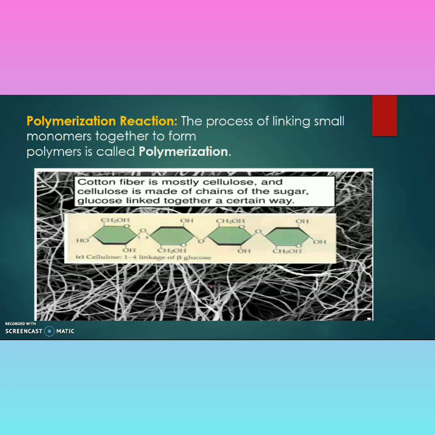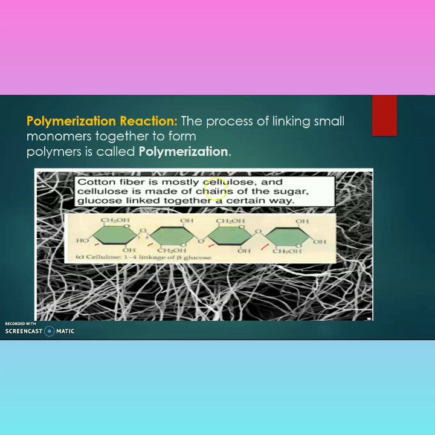Polymerization reaction. The process of linking small monomers to form polymers is called polymerization. We can understand with the help of cellulose molecules. Just see, these are some small molecules of the cellulose, which are linearly arranged, and they will form cellulose molecules.